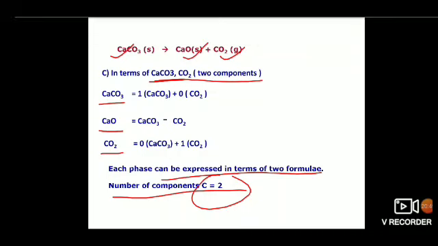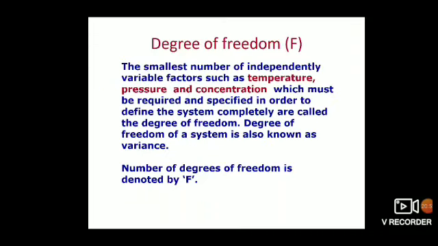Now coming to the next, I am going to introduce degree of freedom, F. Generally we use degrees of freedom. Nothing is wrong with degree of freedom.